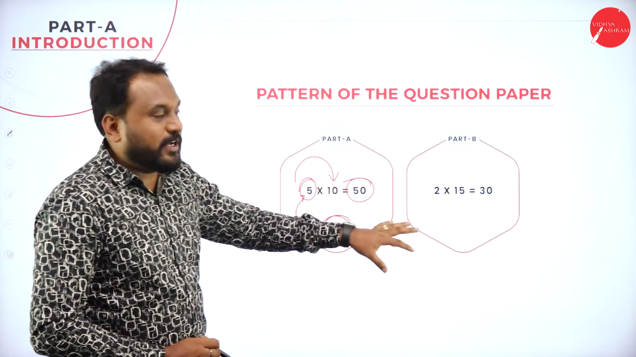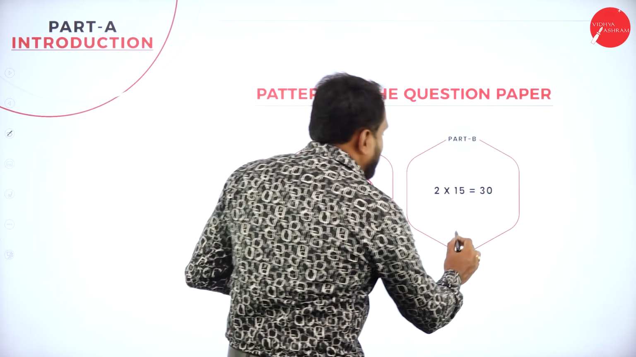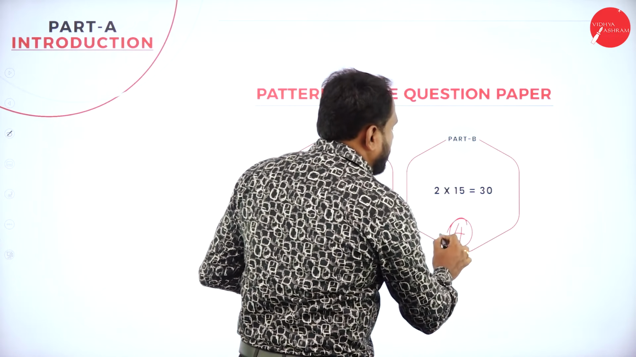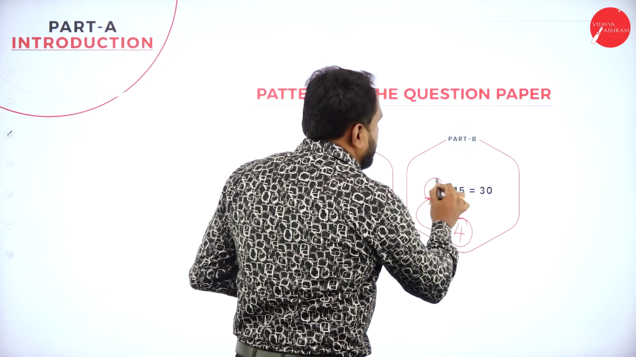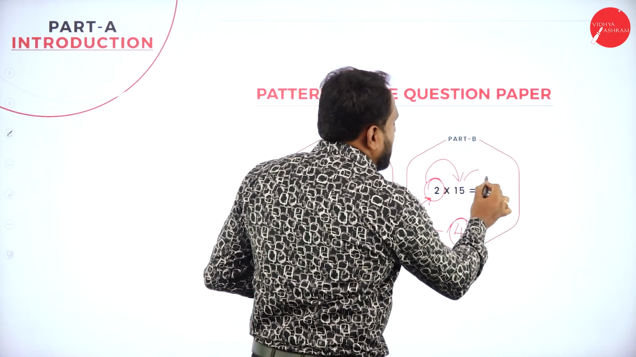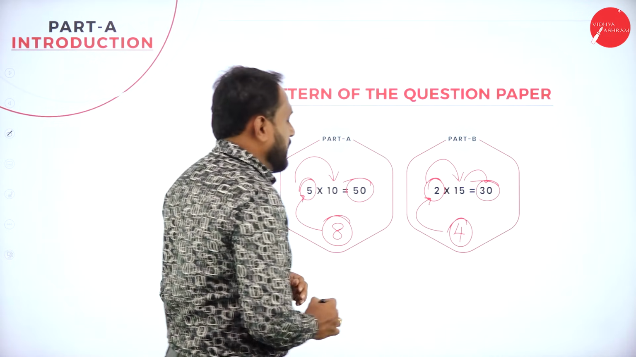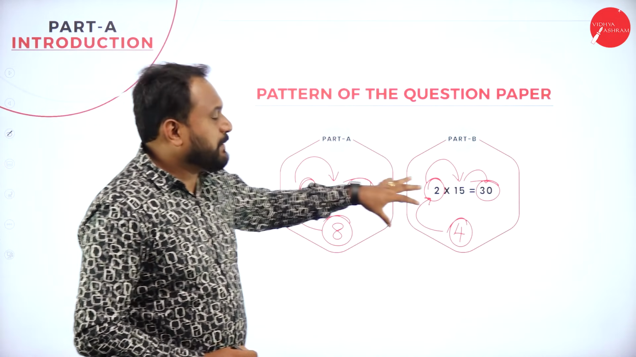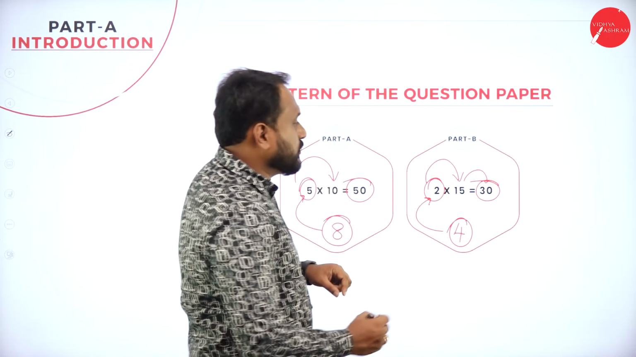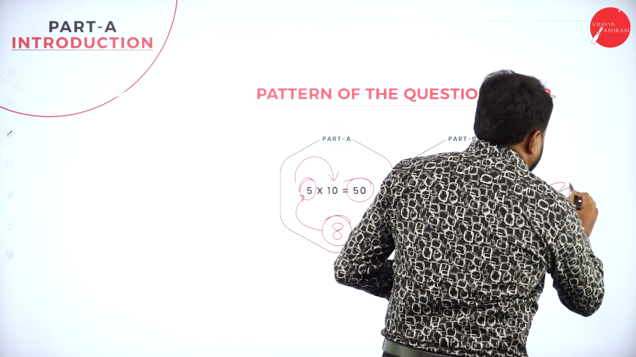Now go with the second one. Here you will be getting 4 questions. How many questions? 4 questions. In that you are supposed to write 2. Each question carries 15 marks. That is how it is 30. So total, if you go with 50 plus 30, it is 80. So we are supposed to go for 80.